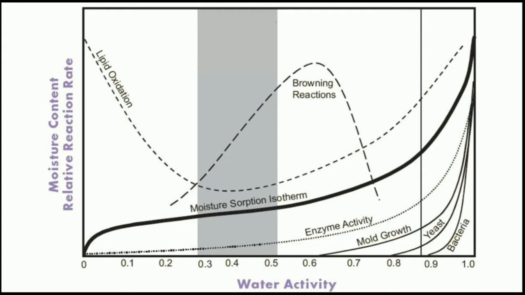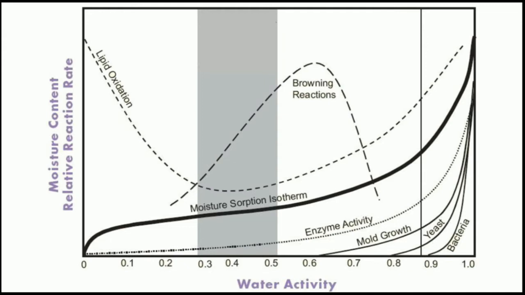While if we reduce the water activity to 0.60, even mold growth will be inhibited. So 0.60 is that particular water activity at which the growth of each and every microorganism will be inhibited. Therefore 0.60 is the desirable water activity to inhibit microbial growth.